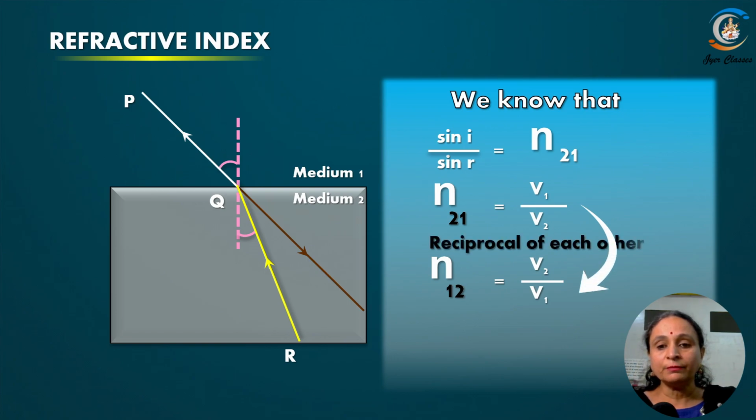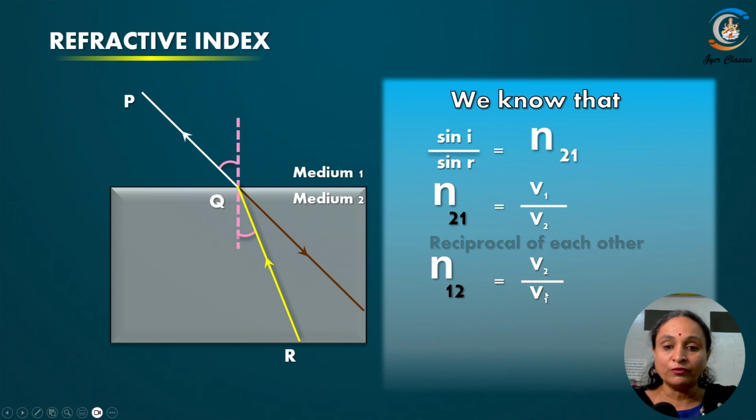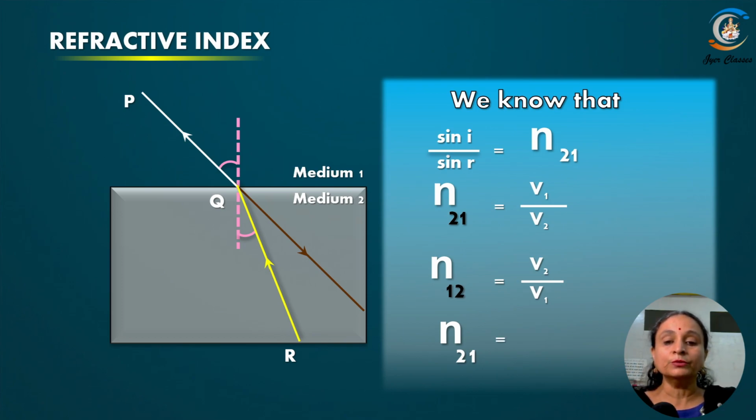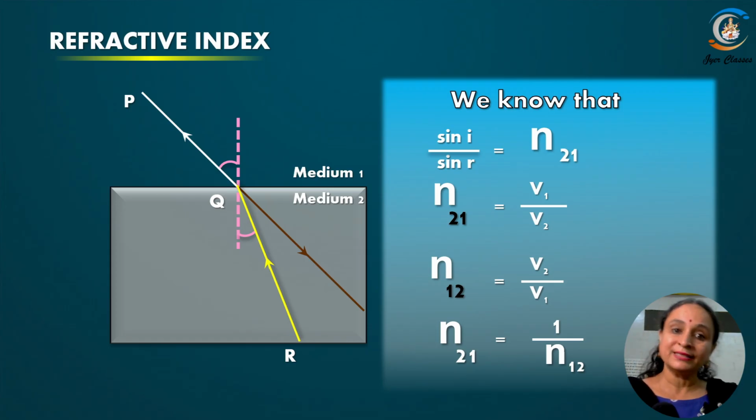Now, what is the relation between them? They are reciprocal of each other. That is, n21 is equal to v1 by v2 and n12 is equal to v2 by v1. Basically, you can see that it is reciprocal of each other, right? So we can also write n21, mu21 is equal to 1 upon n12 or mu12, right? Okay.